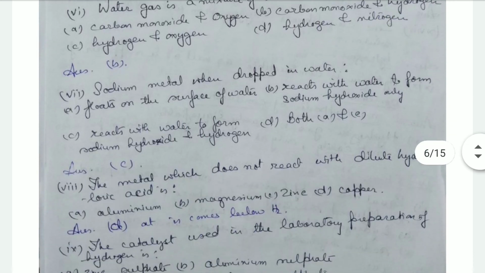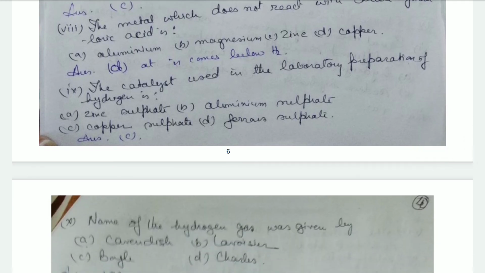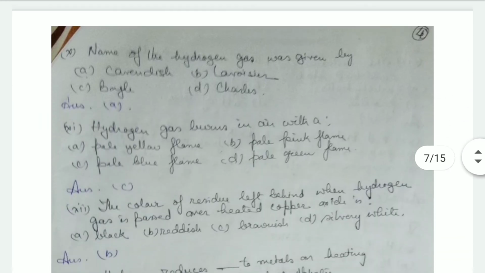Sodium metal, when dropped in water, reacts with water to form sodium hydroxide and hydrogen. Okay. Then the metal which does not react with dilute hydrochloric acid is copper, because it lies below hydrogen in the metal activity series. Then the catalyst used in the laboratory preparation of hydrogen is copper sulfate. The name of hydrogen gas was given by Henry Cavendish.